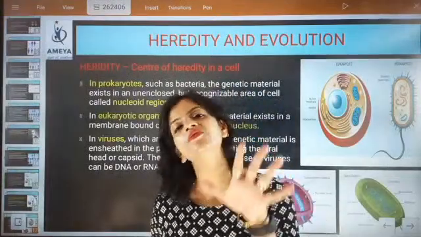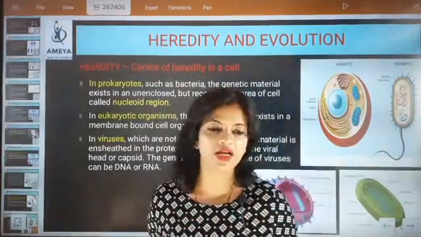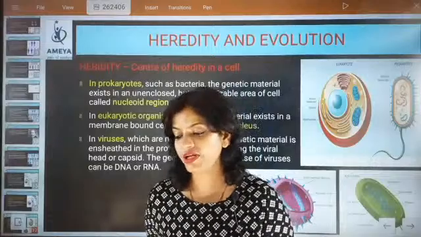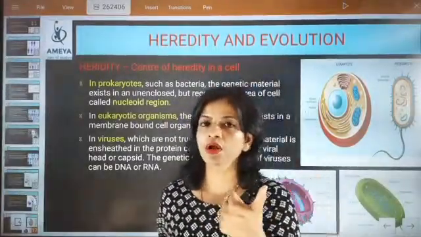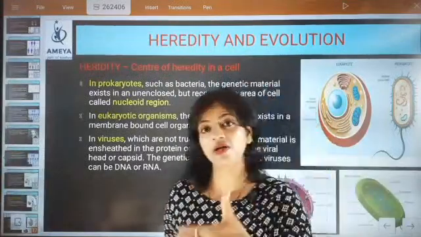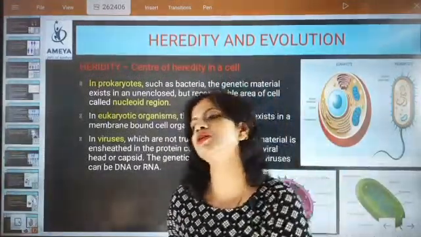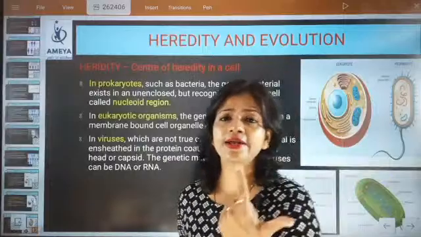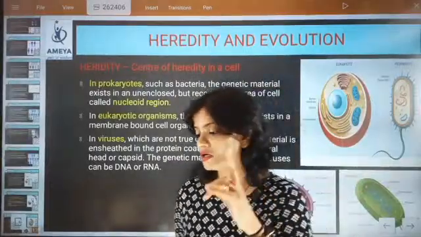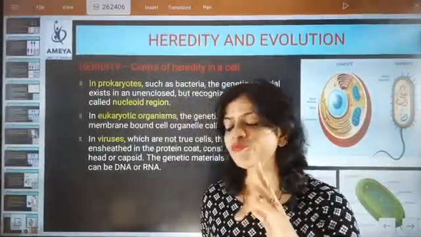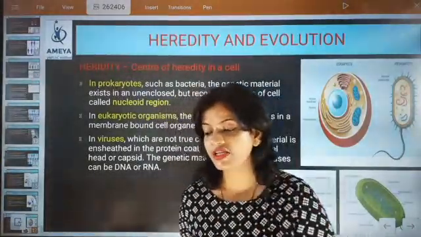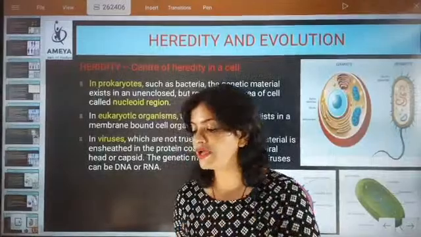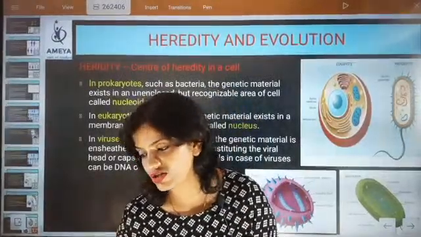See, when you don't know how to arrange the answer, you have to remember three things. First, variation is a very important tool for evolution and the continuation of species on earth. Second is heredity, and third is reproduction. So you have to mold the answer exactly like that, if somebody asks you this question.